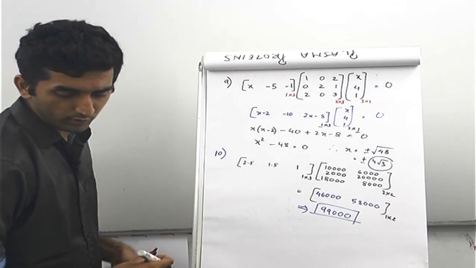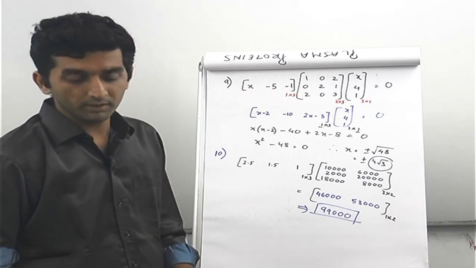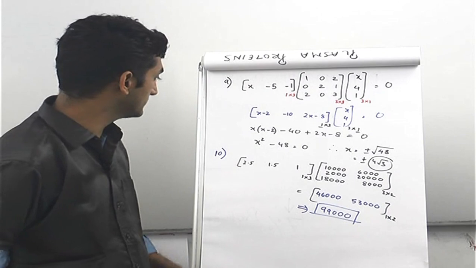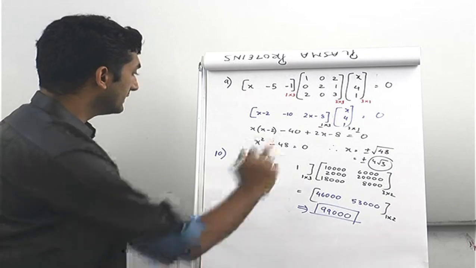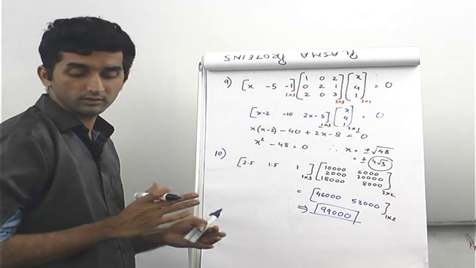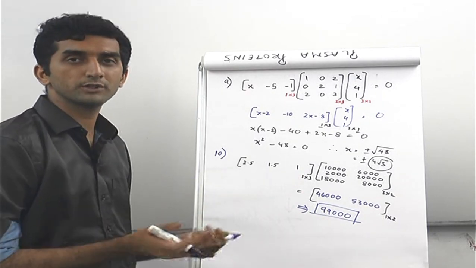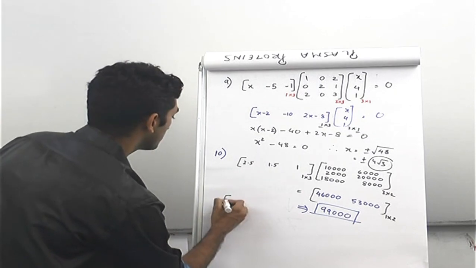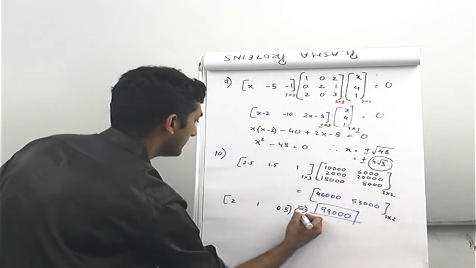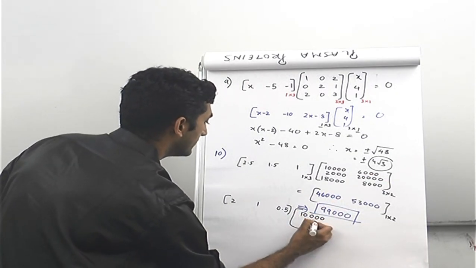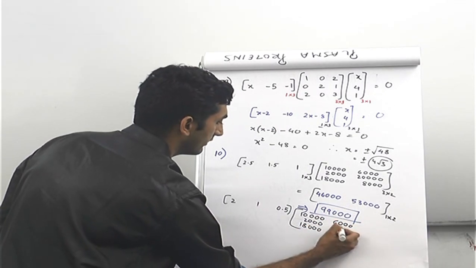Likewise, now if you go to subsection B of this particular question, they have mentioned that if the unit costs of the three commodities are 2, 1 and 50 paisa respectively, find the gross profit. So let's find the total cost. Since we have the total revenue, subtracting total cost from it should give you the total profit. So what we will do is write this as 2, 1 and 0.5 and keep this matrix same, so that we get the total cost of all the products that are sold, right?